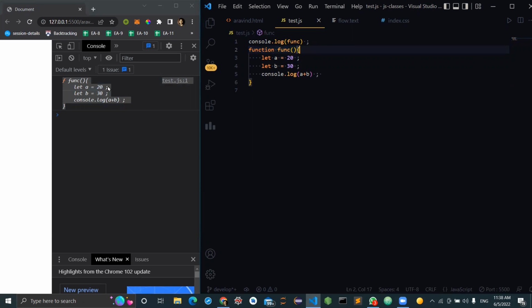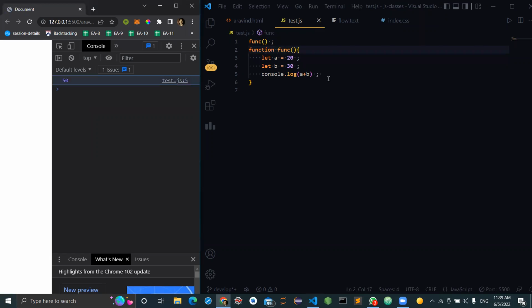And it is not even showing the undefined value. In case of the var keyword, it shows undefined because that will be partially hoisted. Since functions will be hoisted fully, we are directly able to print that value. I can even call this func before its initialization, since we are using the function keyword. Let me save this, and you see 50 got printed from line number 5. Did you understand?